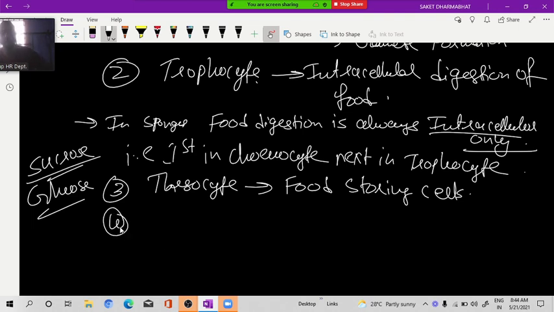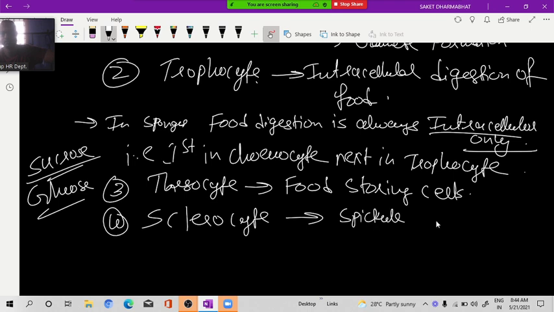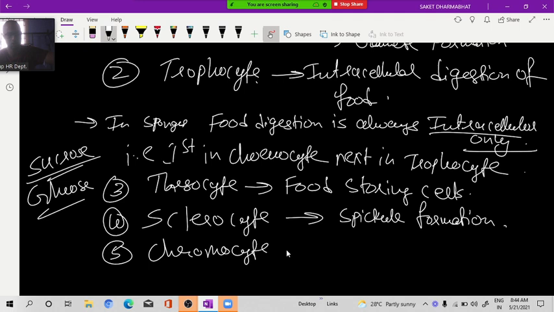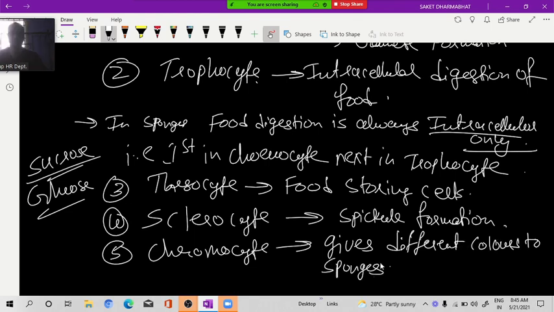Okay, the next is sclerocyte. What is its function? Spicule formation, spongin fiber formation. Sclerocyte. Chromocyte gives body color to sponges, gives different colors to sponges.